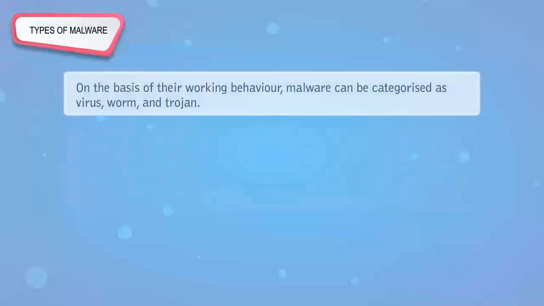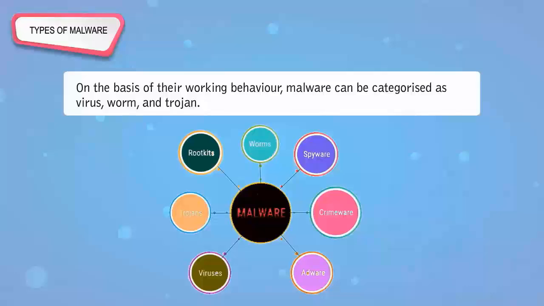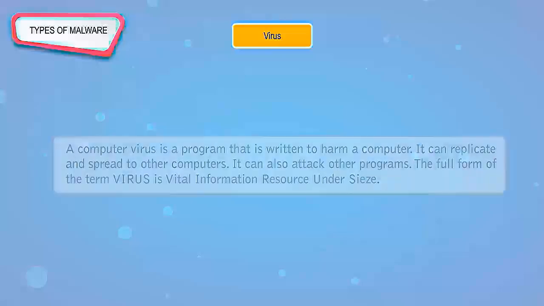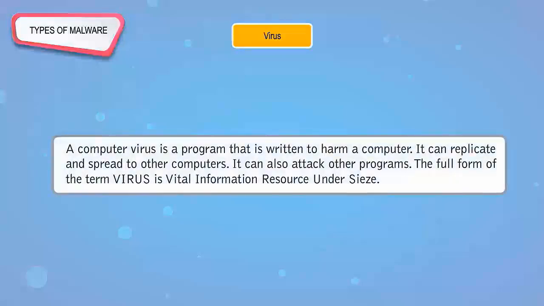Types of malware. On the basis of their working behavior, malware can be categorized as virus, worm, and Trojan. Virus. A computer virus is a program that is written to harm a computer. It can replicate and spread to other computers. It can also attack other programs. The full form of the term virus is Vital Information Resource Under Siege.